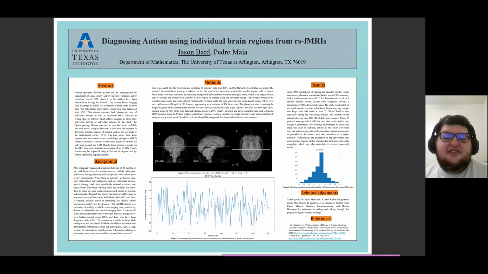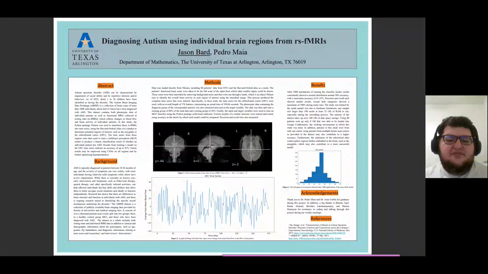Research has shown that there are differences in brain structure and function in individuals with autism. And while the specifics aren't fully hashed out, we do know some basic parts about how different brain regions affect a potential diagnosis. The ABIDE dataset, which stands for the Autism Brain Imaging Data Exchange, is a collection of publicly available brain imaging data provided by dozens of universities and medical imaging sites. It consists of over 1,000 patients near evenly split into two groups, those in a healthy control group and those who have been diagnosed with ASD.